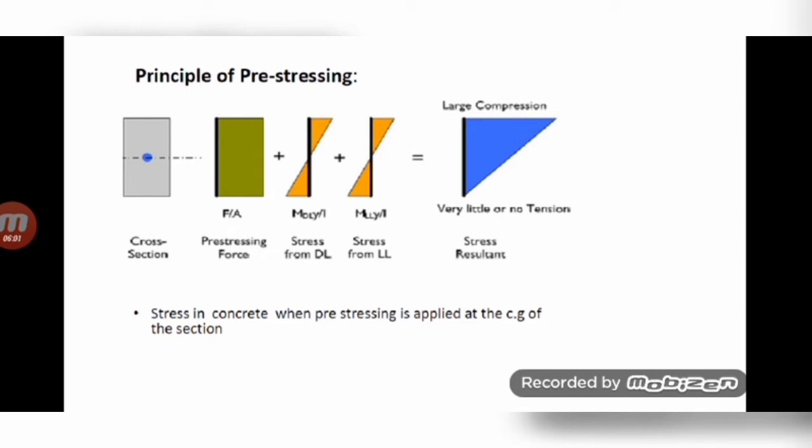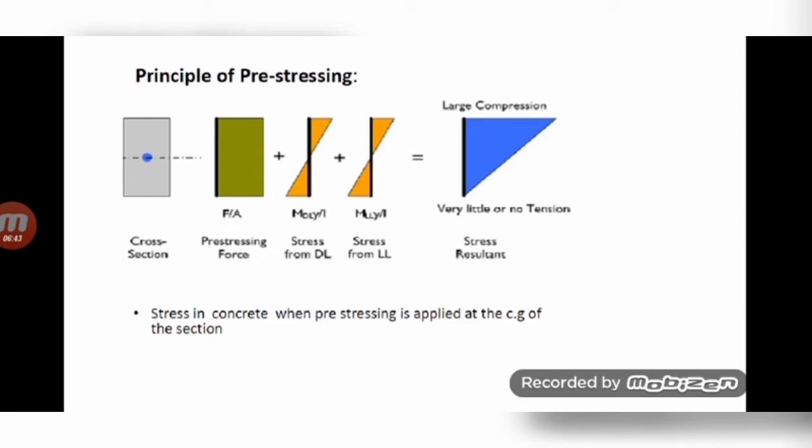Ultimately, if we add these things, the stress due to dead load and live load will have moment also. That's why this is not axial stress, this is the bending stress. The stress due to dead load and live load will be the bending stress. That way the figure is like that. So if we add these stresses, we will get the resultant stress. See that resultant stress diagram. There is a large compression. The top is the compression, the bottom is the tension. See, large compression and very little or no tension. So this is what we need. We have to reduce or nullify the tensile stress. So this is the concept of prestressing force.